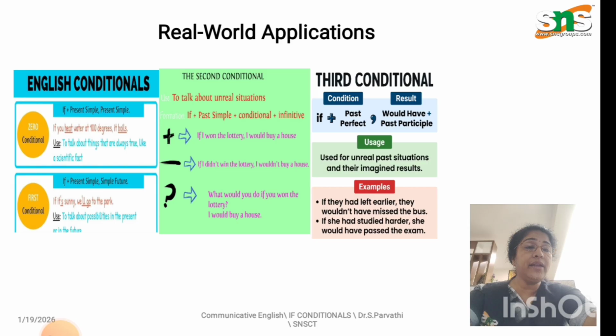If they had left earlier, they wouldn't have missed the bus. If she had studied harder, she would have passed the exam. Here it is a third conditional. It's an unreal past situation.